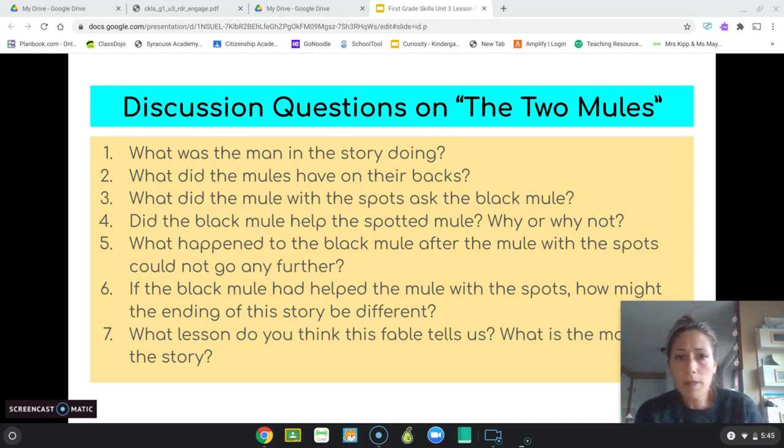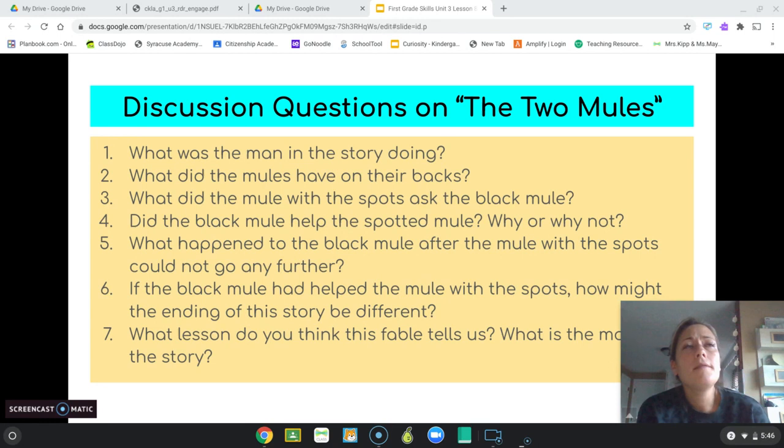What happened to the black mule after the mule with the spots could not go any further? What did the black mule have to do? He had to carry all of the packs. Instead of just helping out with a couple, he had to carry them all. If the black mule had helped the mule with the spots, how might the ending of the story be different?